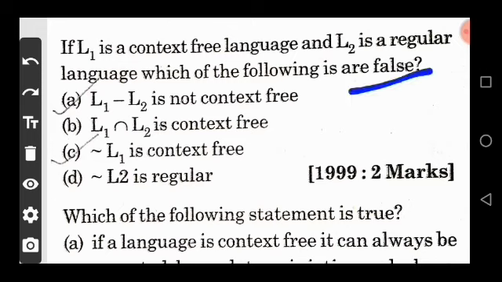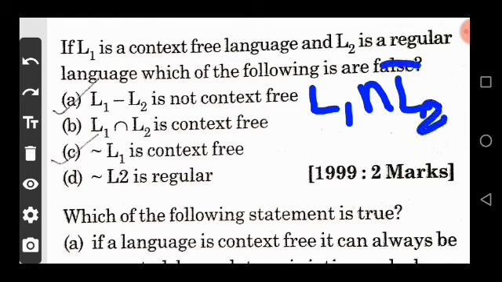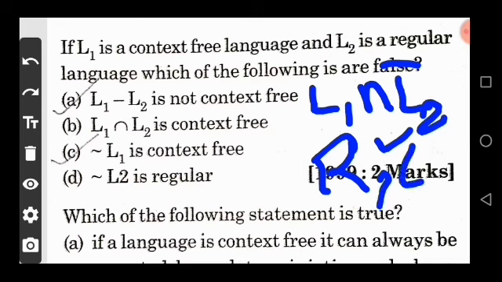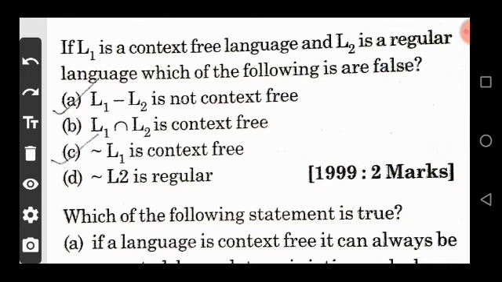Here, L1 minus L2 is not context free language. It is easily simplified as L1 intersection L2 complement. We know that L2 is regular, so it is closed under the complement operation. So it is regular as well as context free. So option A is false, because it says that it is not context free, but it is context free. Now move on to the next option.